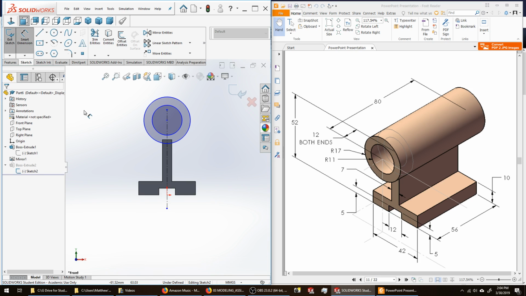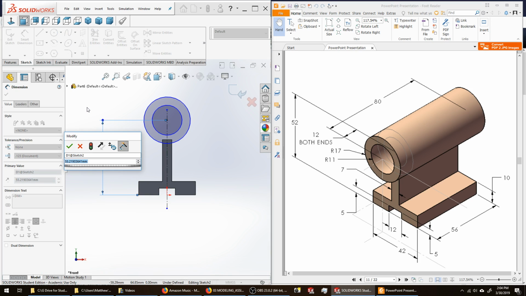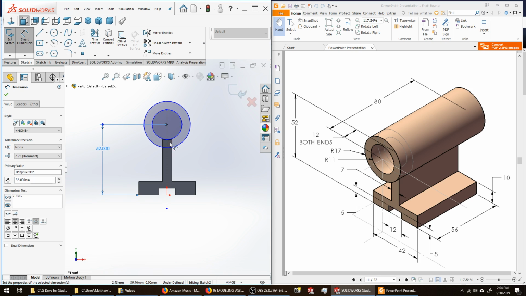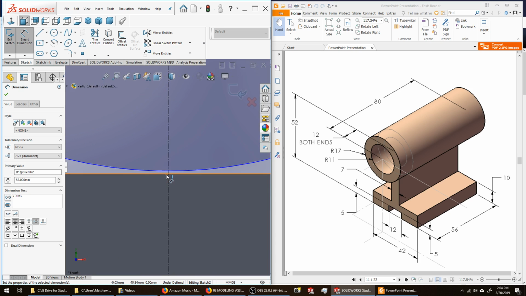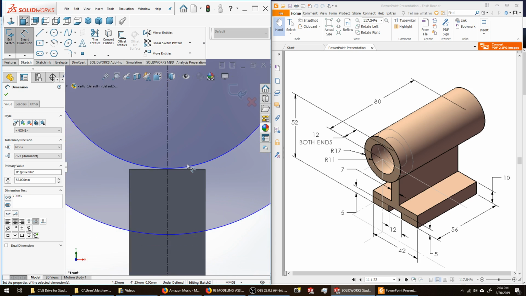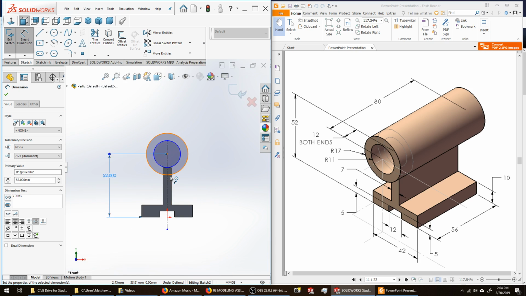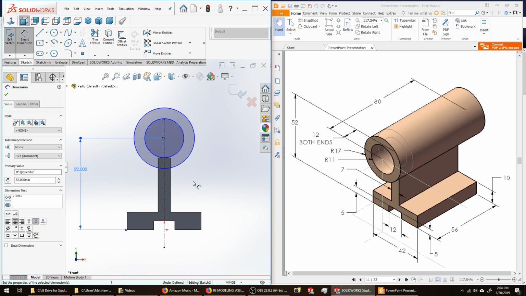I go to my smart dimension, pick this edge on my part, pick the center of my circles. I'm going to set that to 52 millimeters. You can see that this got very close to exceeding that. If we need to, we can go back and readjust that later.